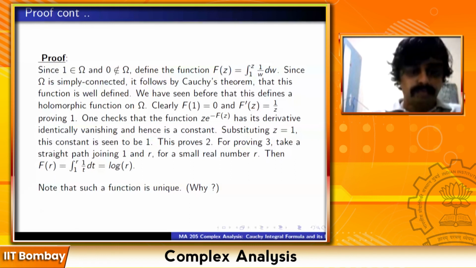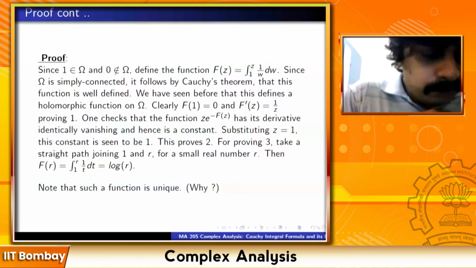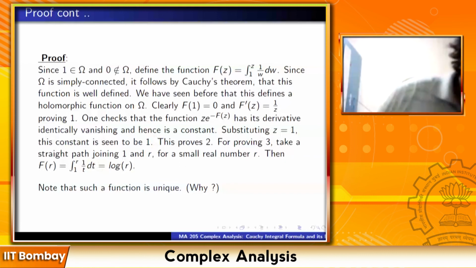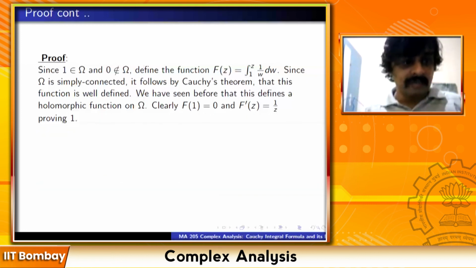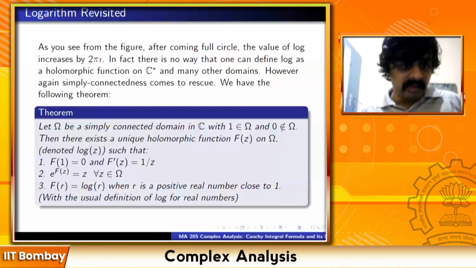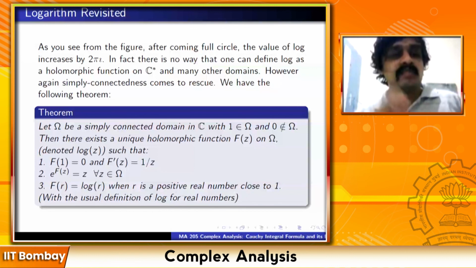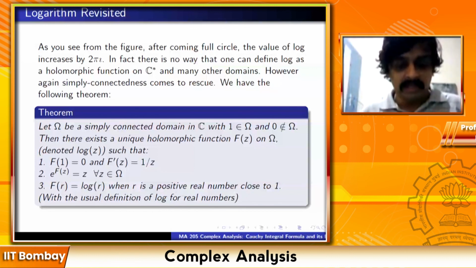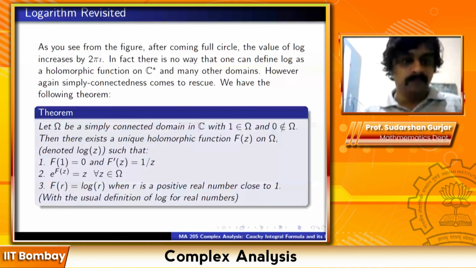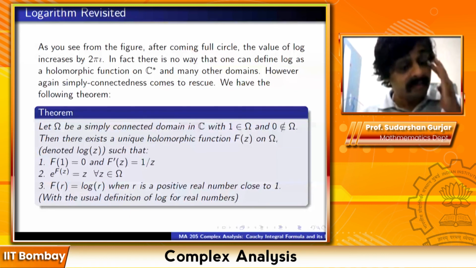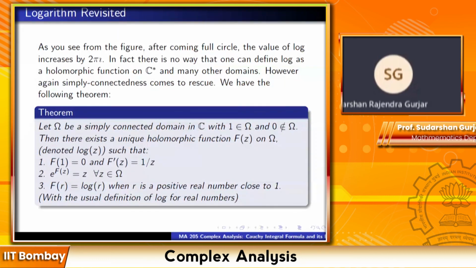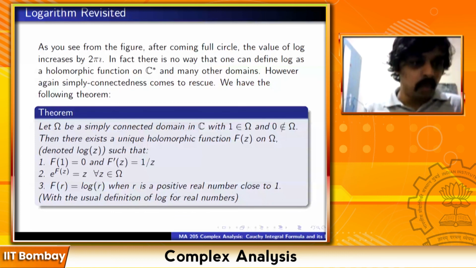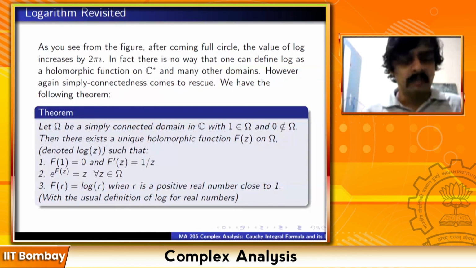A logarithm for real numbers is not defined for negative numbers. Sorry, why? Log of minus 2 is not defined. I mean, it's defined as a complex number. It's not defined as a real number. So you see, in statement 3, you only want to check that this function that you are defining coincides with the usual value of log for positive real numbers. We don't care what happens when r is a negative real number. So then there's nothing to check because this is the only way you have defined it. For positive real numbers, you already had another definition. So now you want to check that this definition coincides with the old definition. So the proof is really simple. There is nothing to the proof.